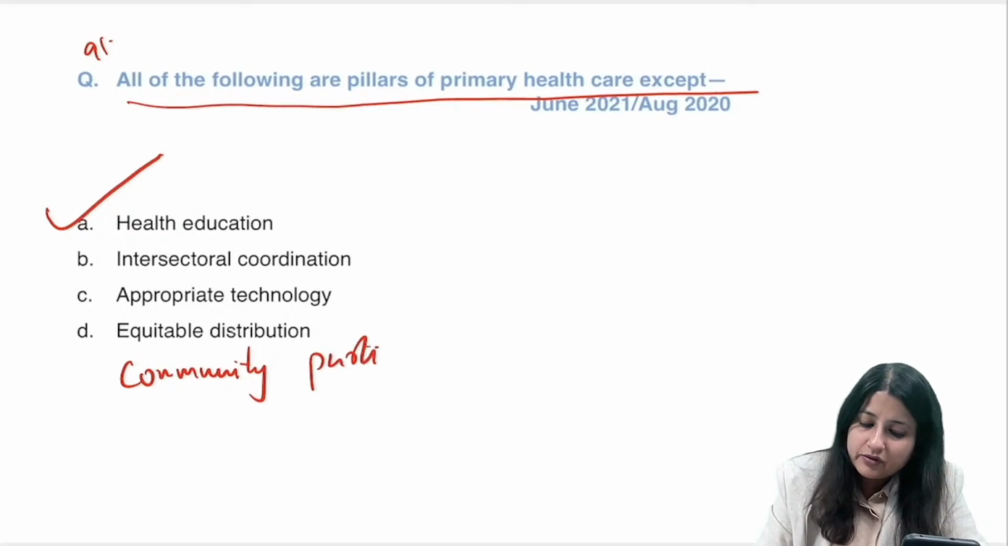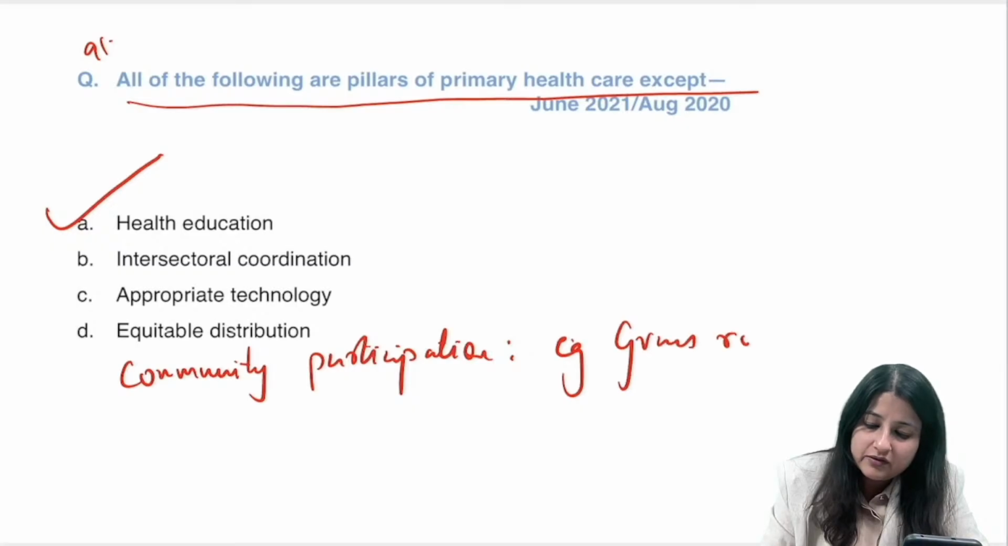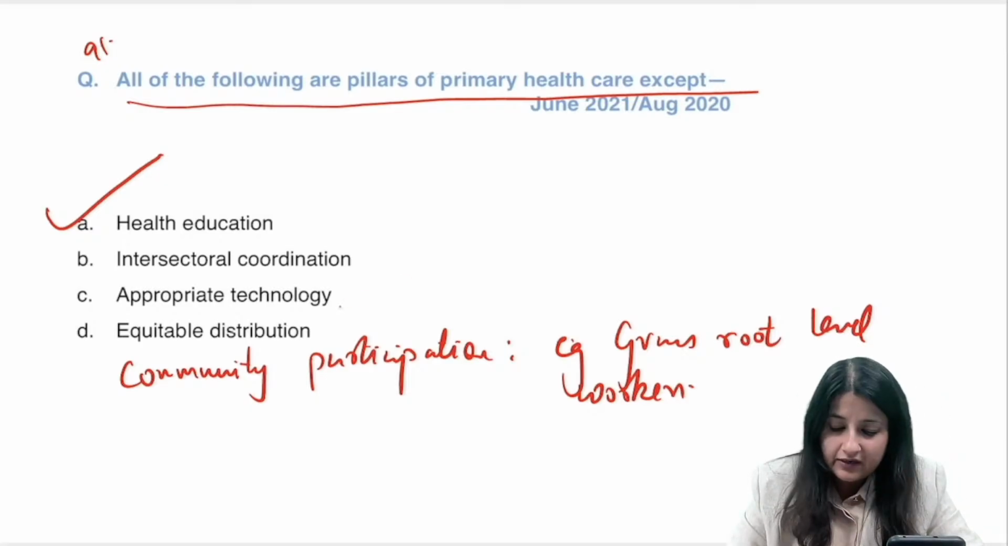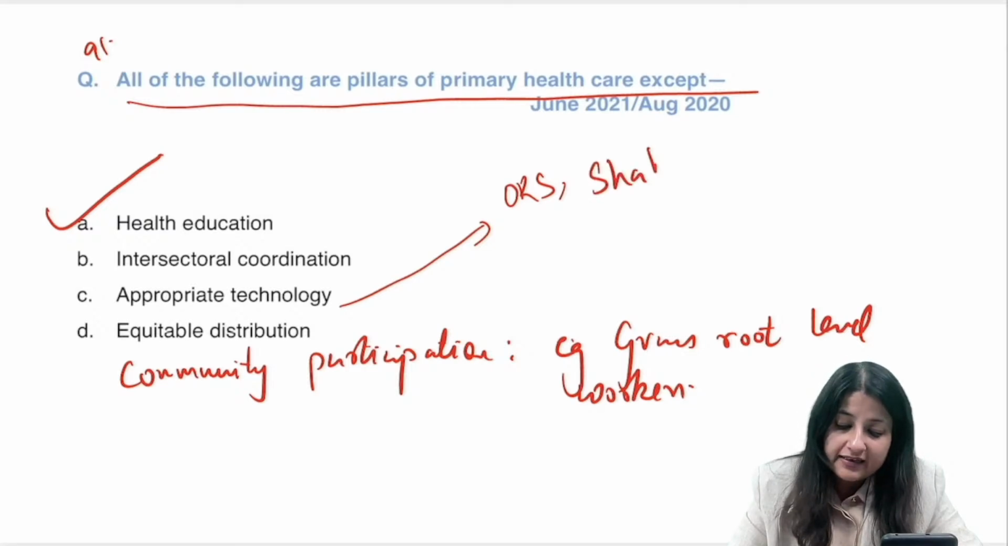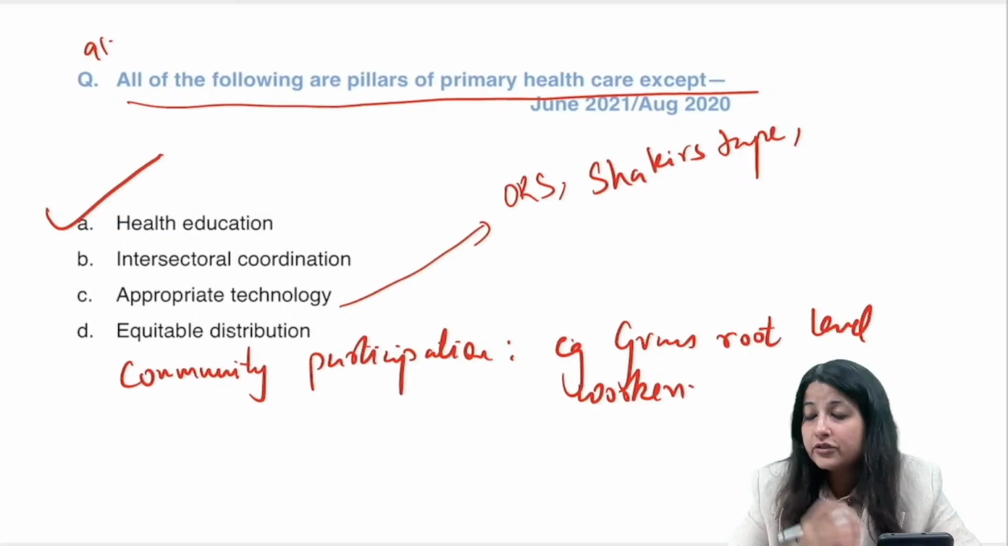Community participation. Community participation का example क्या है? Grassroot level workers. Okay, grassroot level workers like ASHA, Anganwadi, ANM, all of that. Appropriate technology. Cost effective good quality services. ORS is an example of appropriate technology. Shakir Step. Okay, Shakir Step is an example of appropriate technology. ठीक है.